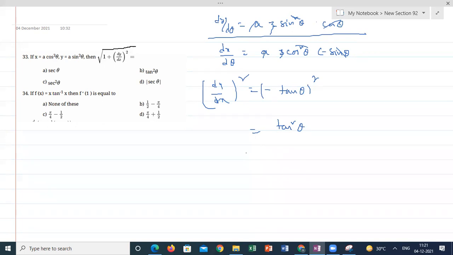Secant square theta. So root of secant square theta is how much? We have to use modulus of secant theta. Modulus, sir. Why modulus? Because plus or minus can come. Correct. The magnitude is always positive because it is under the root, and it is secant square.